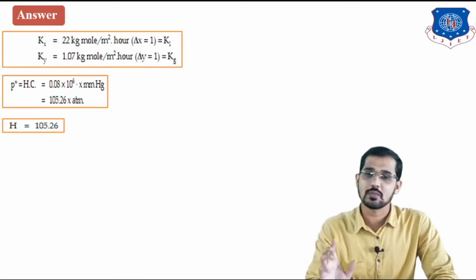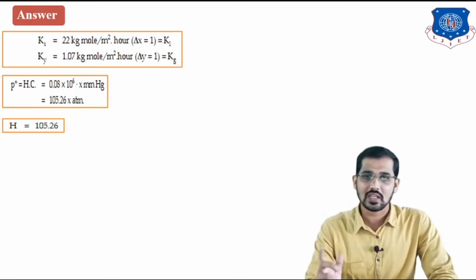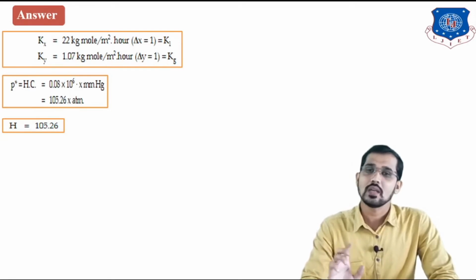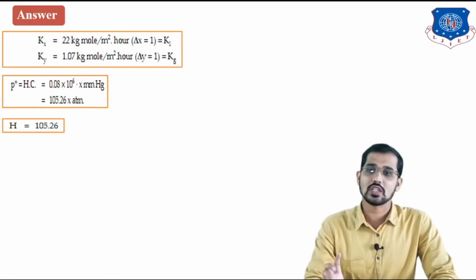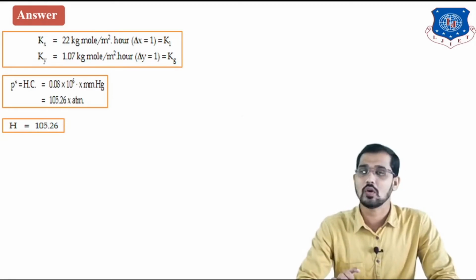So the standard equation is P star is equal to Hc is equal to 0.08 into 10 raised to 6 x mmHg, or I can say 105.26 x atmospheric pressure. So H is equal to 105.26. Okay, so this is the Henry's law constant.